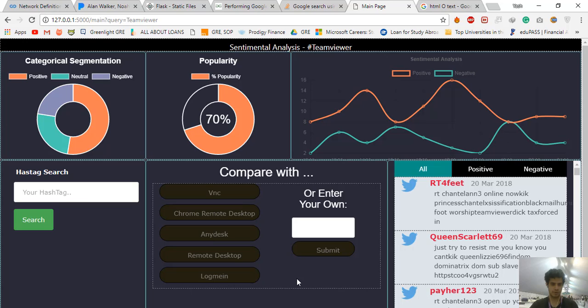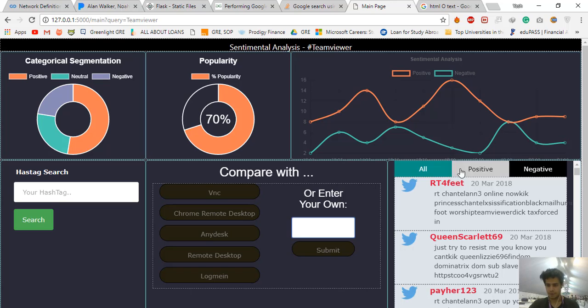So there's a lot more to this project than just these fancy little graphs, right? When I put in TeamViewer, it automatically detected any similar softwares that can be detected. So TeamViewer is currently competing with all of these softwares. Let's suppose you entered some politician's name here, and what this thing is going to do is show you all of the related people who you can compare these graphs with. So you can compare trends, and you can select one of these, or you can enter your own query here.